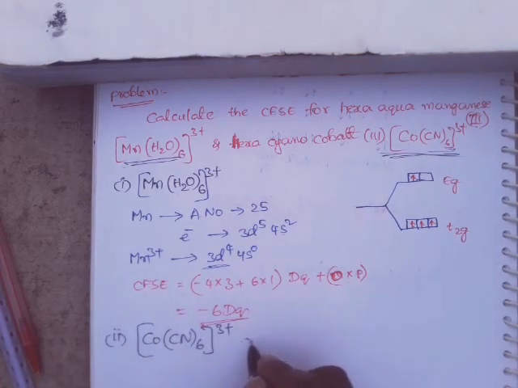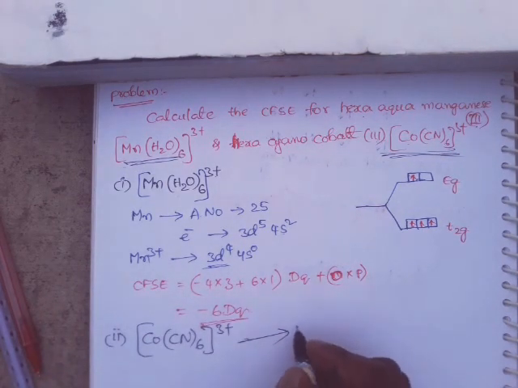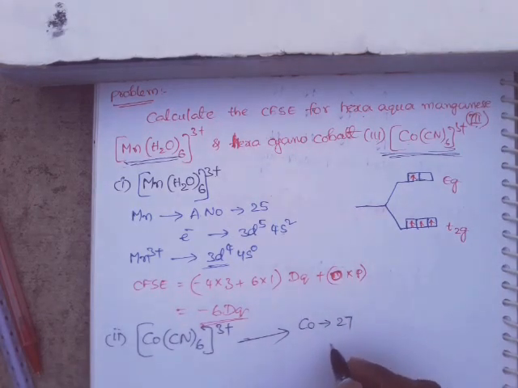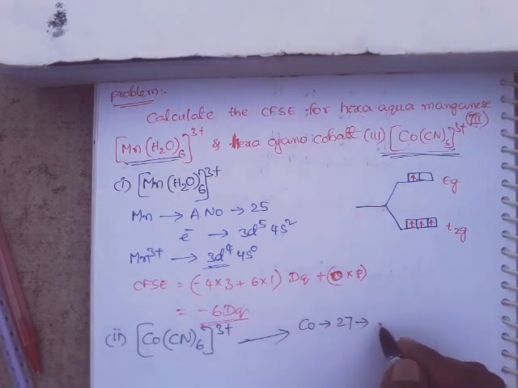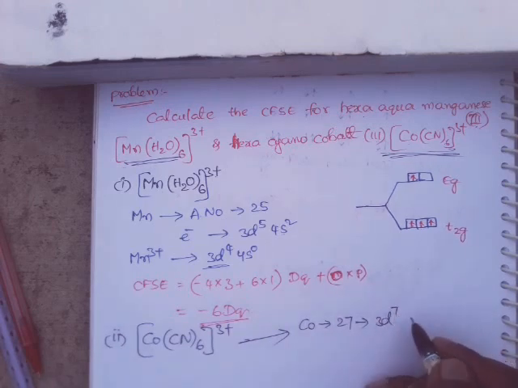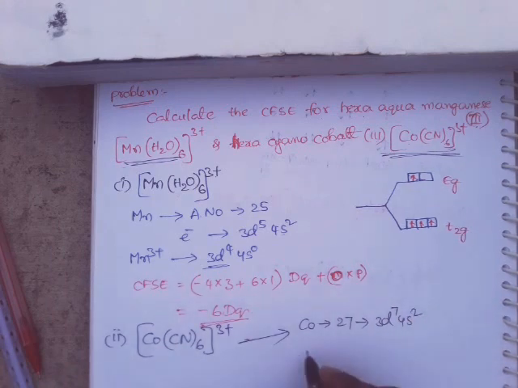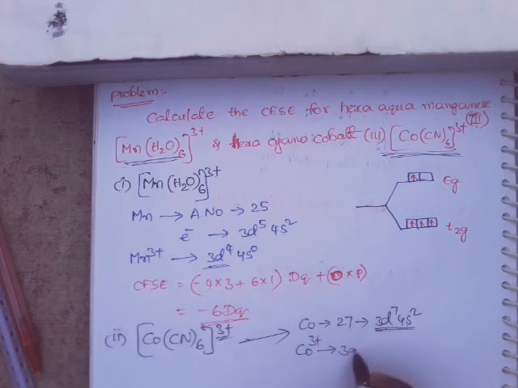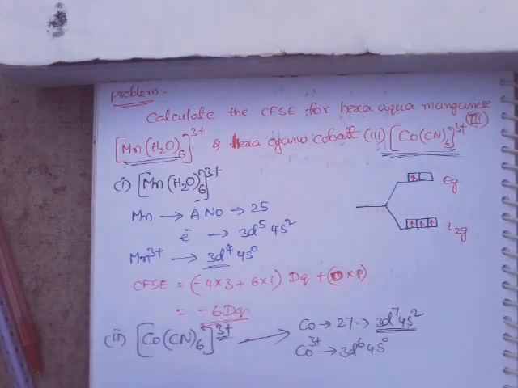So what should you do first? What is the central atom? Cobalt, atomic number 27. Outermost electronic configuration 3d7 4s2. Cobalt oxidation state here is 3+, meaning 3 electrons are removed from the s orbital and d orbital. So the final electronic configuration is 3d6 4s0 for Co3+.